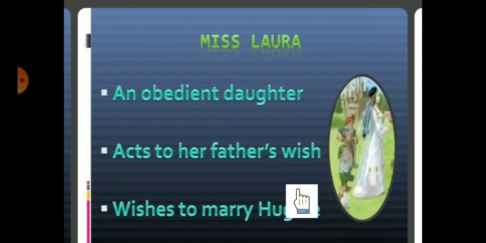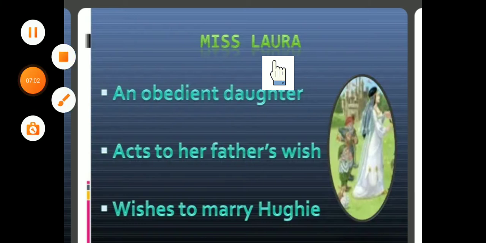Understood, student? So here, if I speak about Laura, she is obedient, decent, intelligent, talented, an obeying girl of her father, who is a colonel. Understood, student? This is what we have learned from Laura. Let's discuss her father.